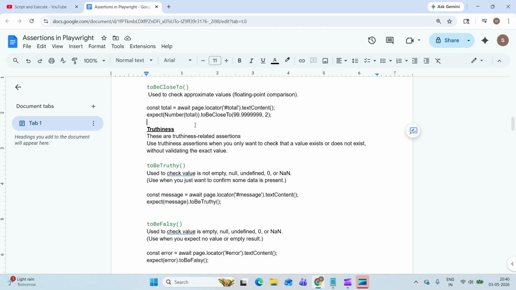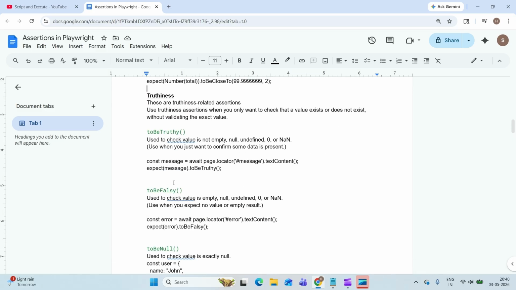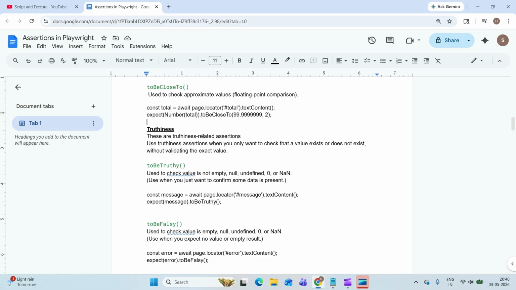Next is truthiness. This is important. These are some of the truthiness related assertions. When you want to validate or check whether a value exists or not, use truthiness. Here we are not validating what is inside that variable. What we are checking is that when we fetch some value, some value should be present in that. When you want to validate that some value is present, in that case go for a truthiness assertion.